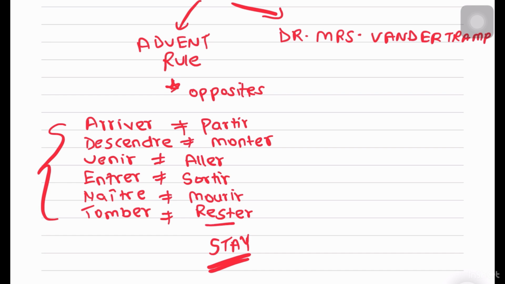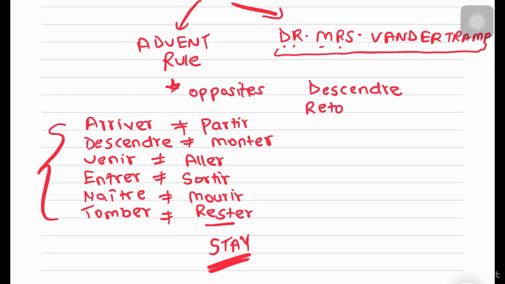Then, same thing, Dr. Mrs. Vandertramp also does the same thing. Each letter, like the D, R, M, R, S, they all stand for a verb. Okay, same verbs, nothing different. So the D stands for descendre. The R stands for retourner. Then the M stands for monter. The R stands for revenir. The S stands for sortir.